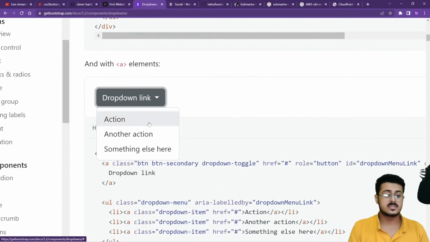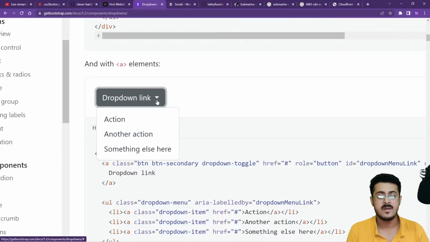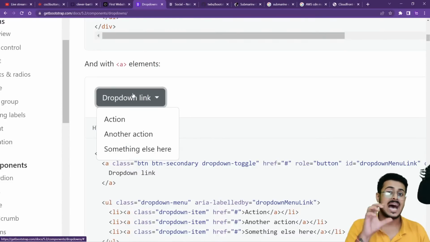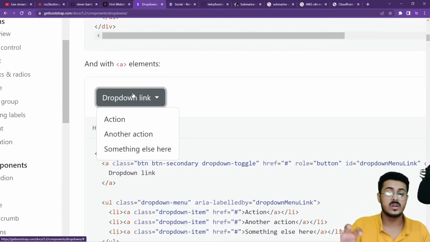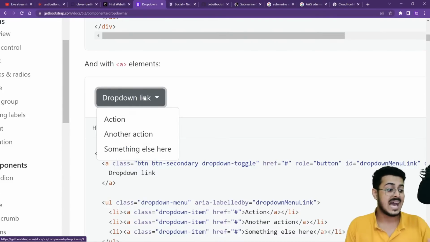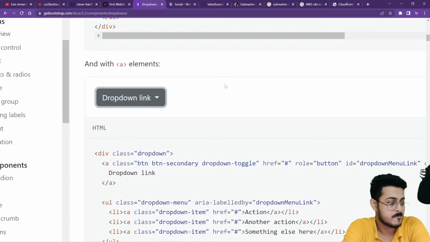I'm explaining to you why JavaScript is being used. Although CSS is just used for creating some kind of visual appeal, this drop down button, for example, using Bootstrap is able to have this drop down. Now that is something that you can only implement using JavaScript. That is why Bootstrap also needs to contain JavaScript, to give this functionality to the code itself, guys. Are you guys able to understand? Please let me know, guys.